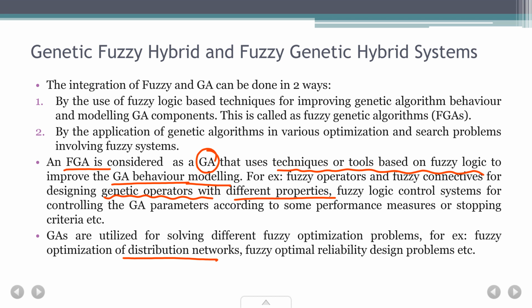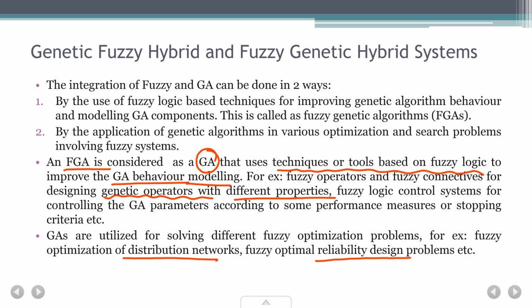There are many different types of fuzzy optimization problems that can be solved using the hybrid of this. Reliability design problems is basically you're designing a product, a circuit, any kind of a system, and you want to check its performance at different levels, at different temperature conditions, different voltage and current conditions, all that, right? So it's different VTC, you call it, voltage temperature conditions. So you check their optimal values, how they perform better. So you can make them better by using fuzzy genetic hybrid system. That is what I'm talking about over here.